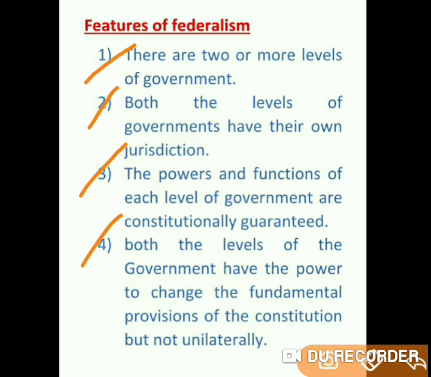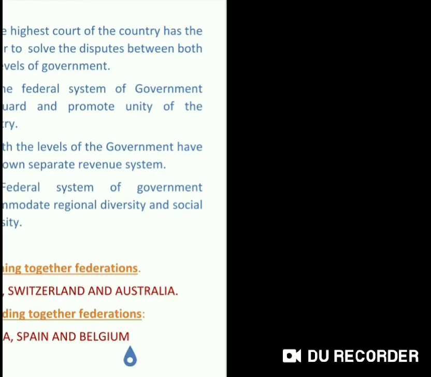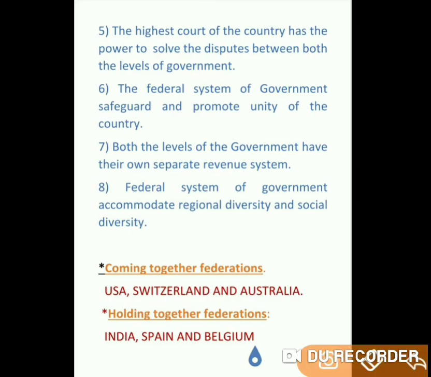Unilaterally means alone they cannot do it. Both the governments, such as state government and central government, must give their consent. They must come to one conclusion, and both together they can change, not unilaterally. This is also one of the important features of the federal system of government. And let us see the fifth one. I hope it is visible for you.